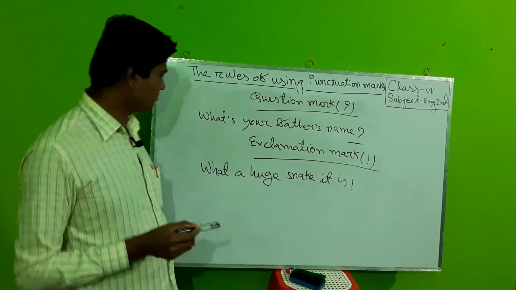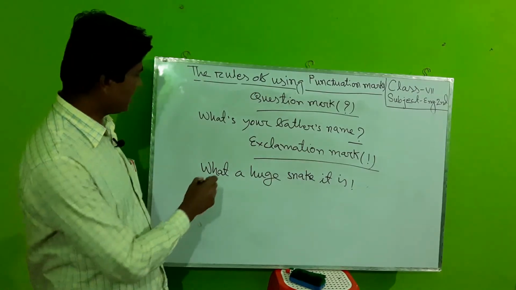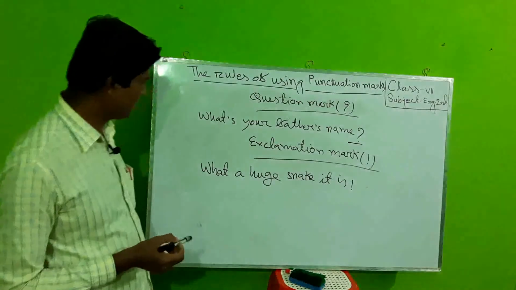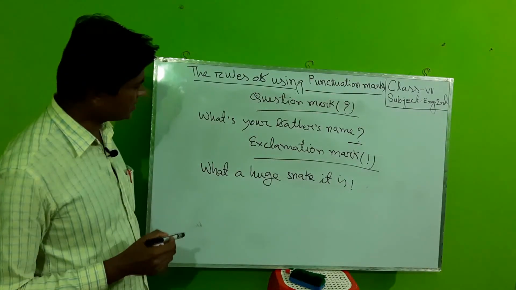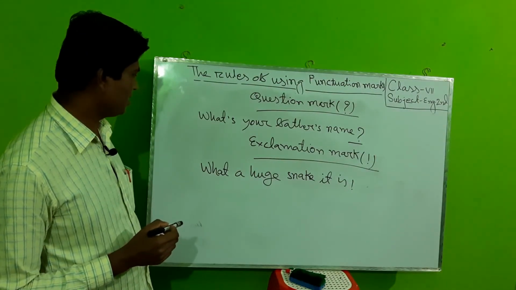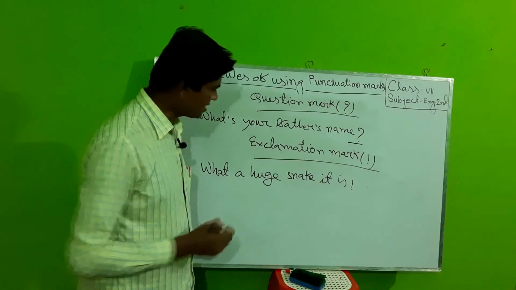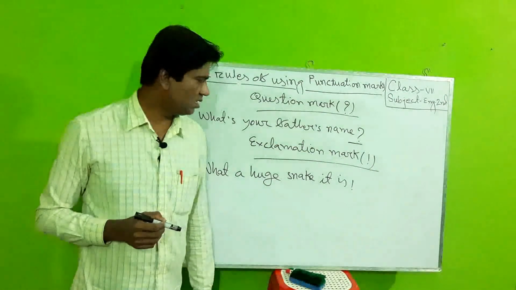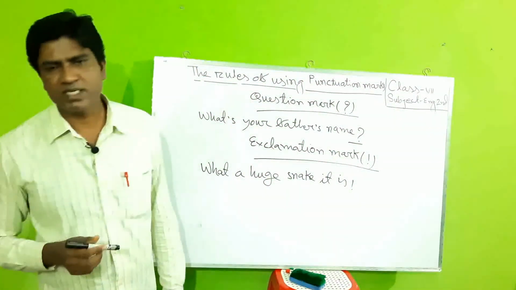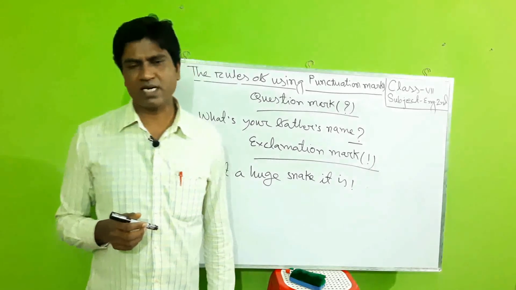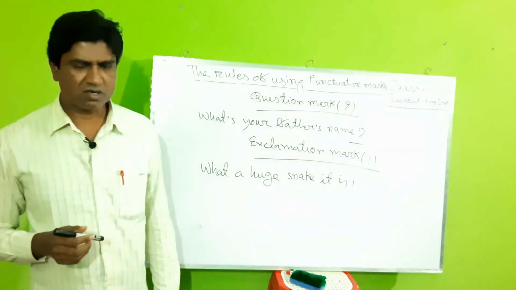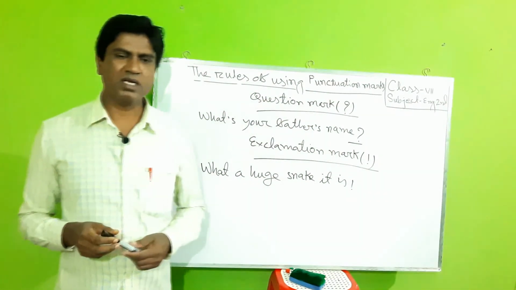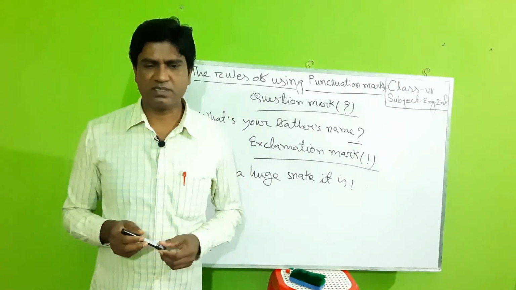Dear learners, look at the sentence. This sentence has expressed sudden fear. The sentence which expresses a sudden emotion or a strong feeling is called an exclamatory sentence.